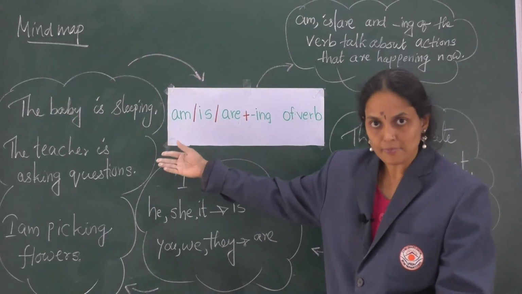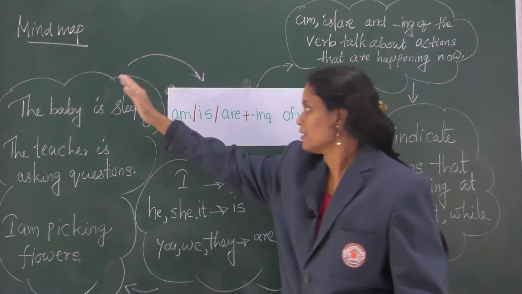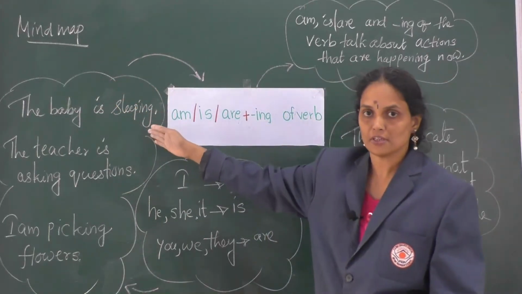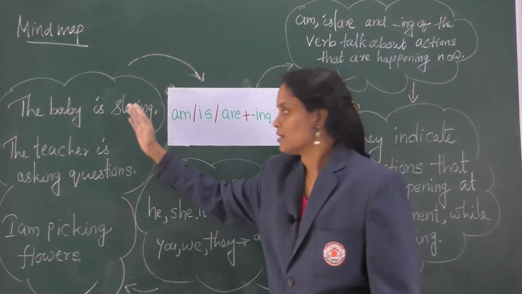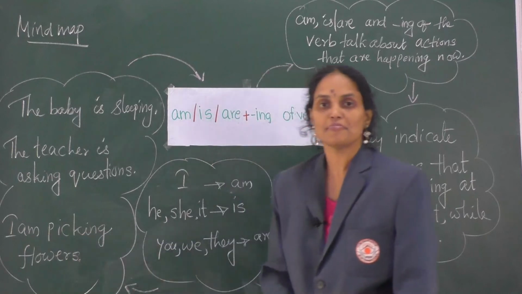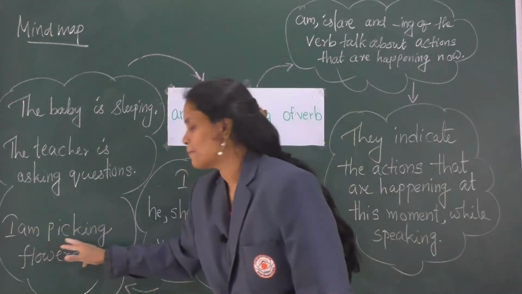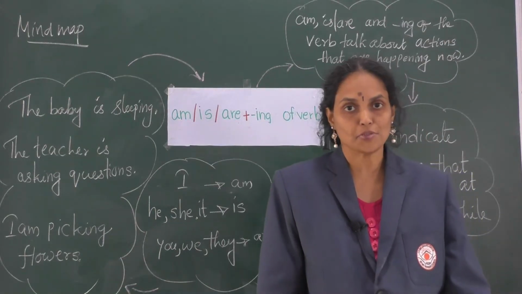Here are some examples for you. The baby is sleeping. Is, and the ing form of the verb, sleeping. The teacher is asking questions. Is asking. I am picking flowers. Am picking.